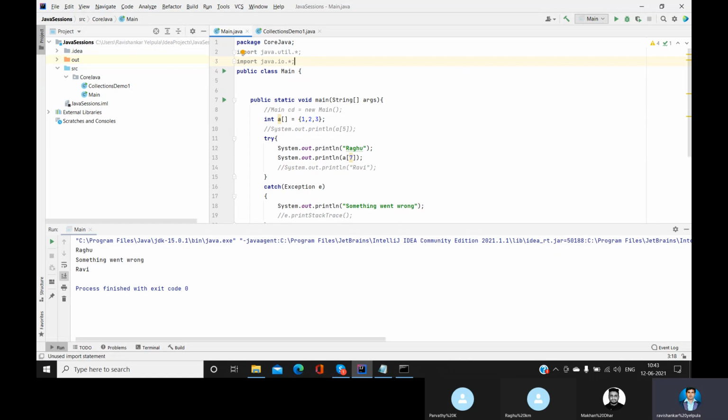Then how to create a file, how to access a file, how to create a new file. There is a class called File. I'll just remove this code first.